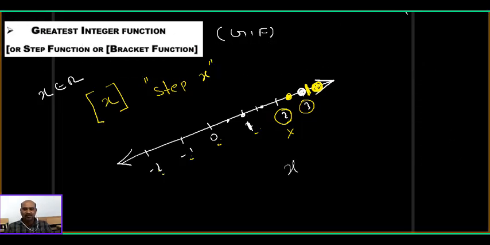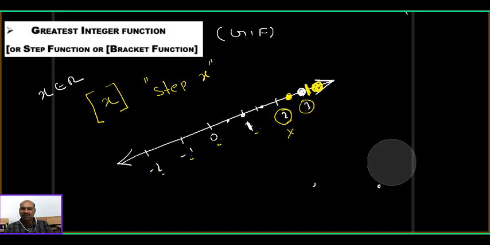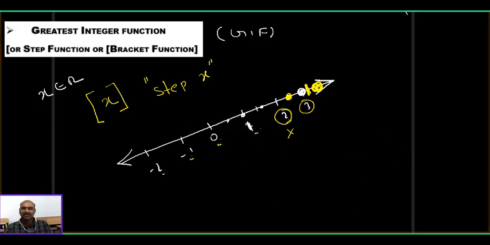Yeah. x is any real number. Any real number, it may be an integer also, no? x is any real number. Step x means, question mark, how is it defined in mathematics? For any real number x, we need to identify the integers which are lesser than or equal to x on the number line. Among them, the greatest one is called step x. Okay, that is the definition. Later I will write notes. Just I want to explain roughly.